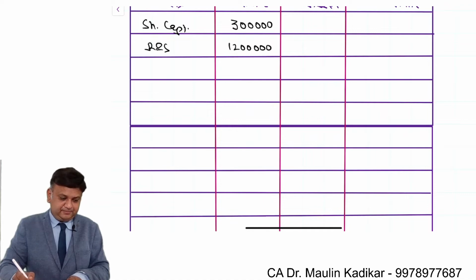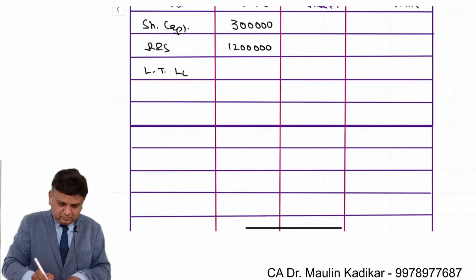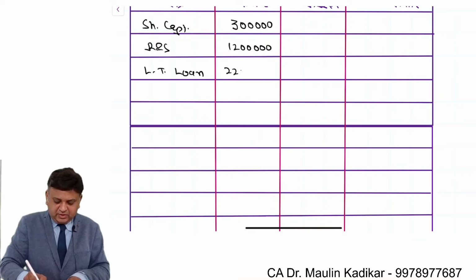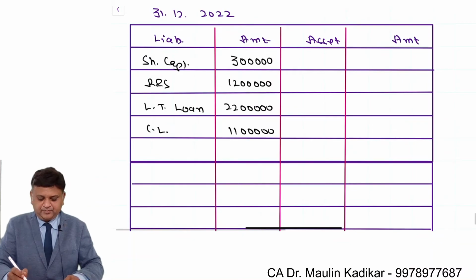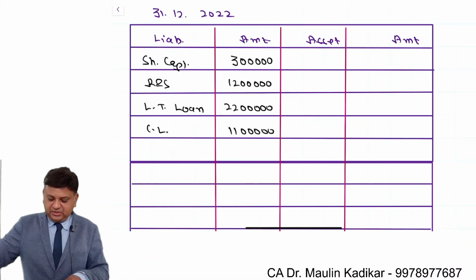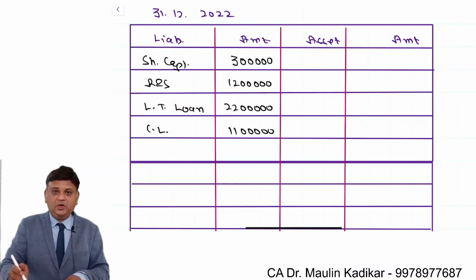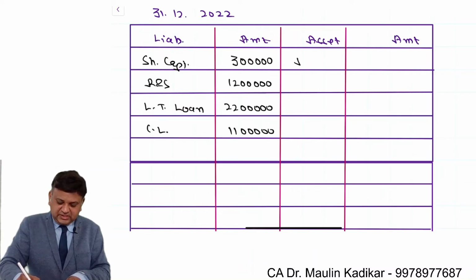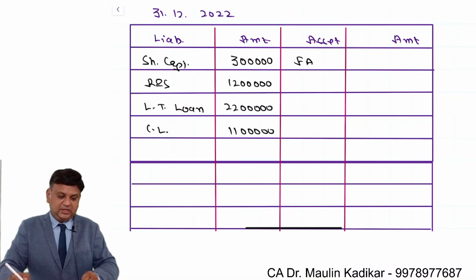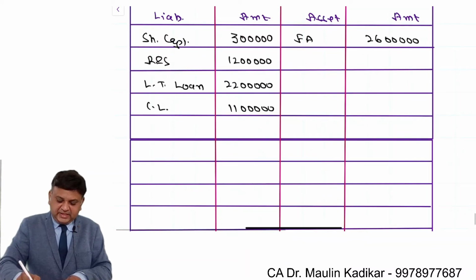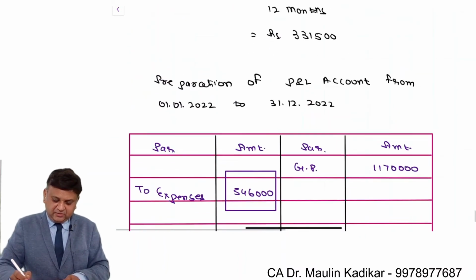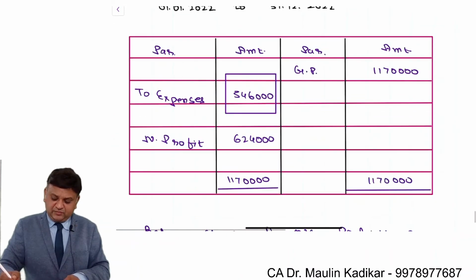Next is long-term debt. It is an amount of 22 lakhs. And we have the current liabilities. It is 11 lakhs. This is the way we have the liability side of the balance sheet. 3 plus 12 plus 22 plus 11, 48 lakhs. On the asset side, fixed asset information is given ready-made to us, that is an amount of rupees 26 lakhs. Next is the raw material stock, which has been calculated over here. It is 3,31,500.